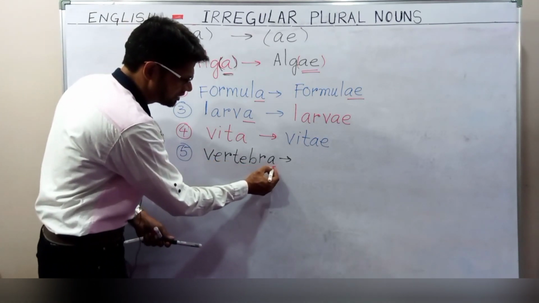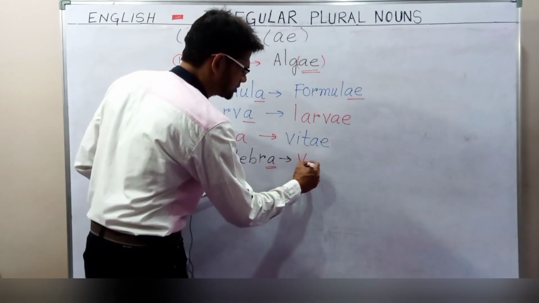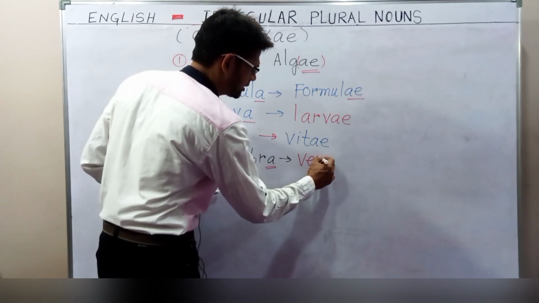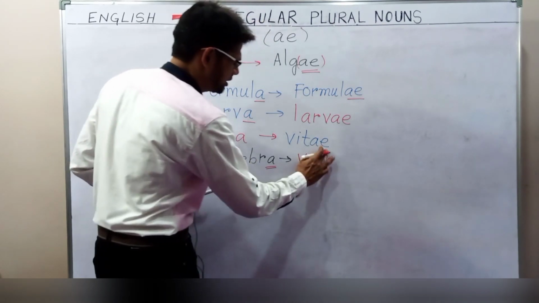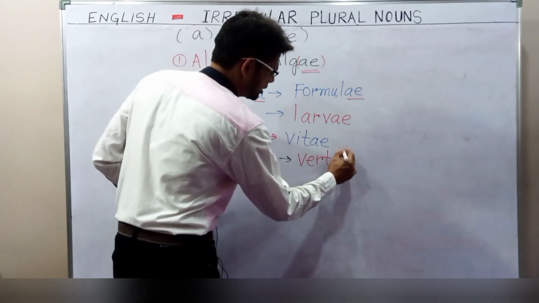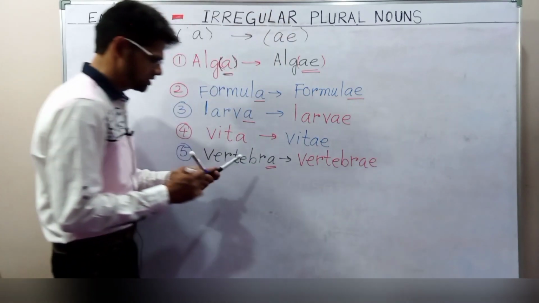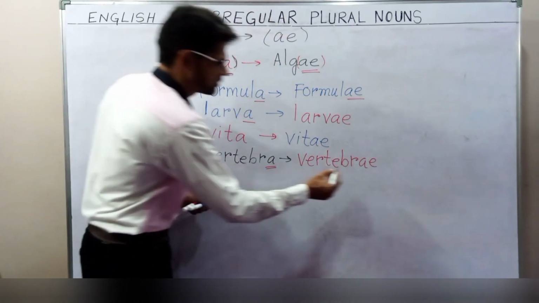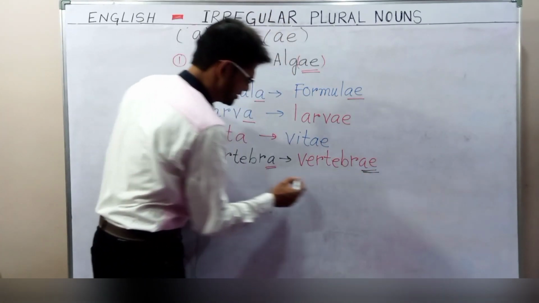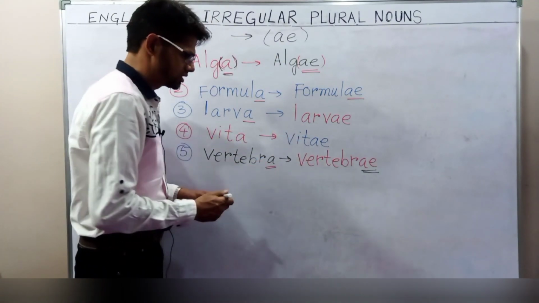The final letter is A, so how do we make it plural? Vertebrae: after VERTEBR, AE will be added. You can notice here AE will be added. So singular vertebra, plural vertebrae.